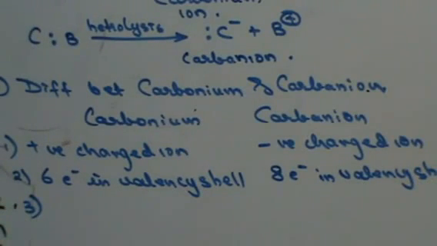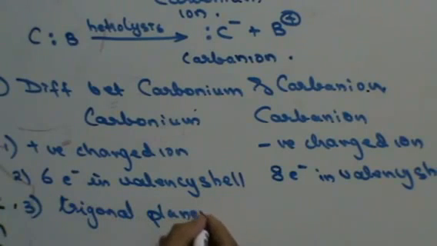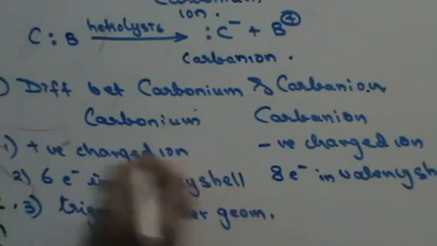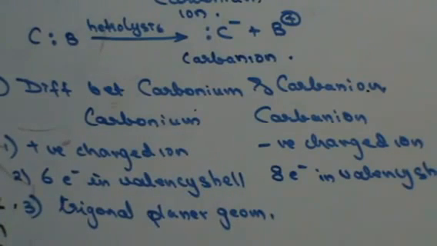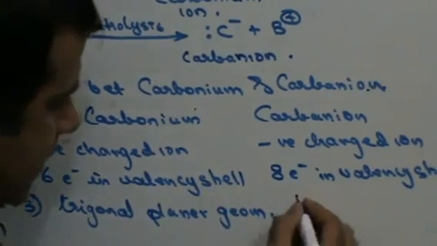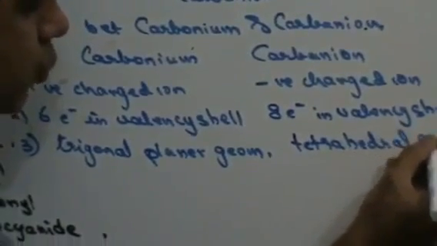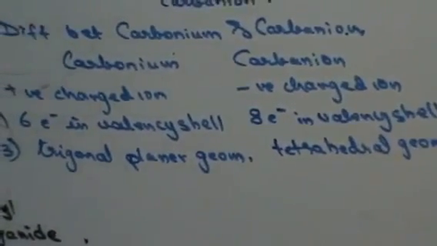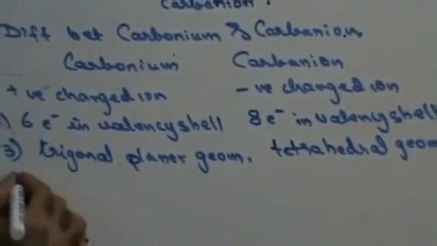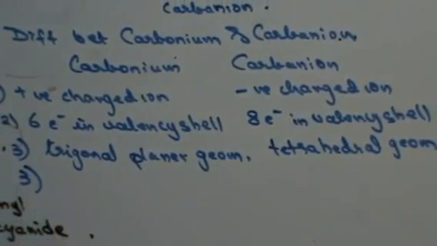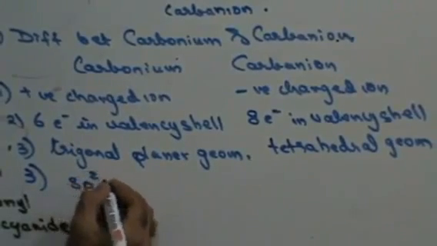Right? The carbonium ion has a trigonal planar geometry, whereas our carbanion has a tetrahedral geometry. Fine. The carbonium ion undergoes sp2 hybridization.